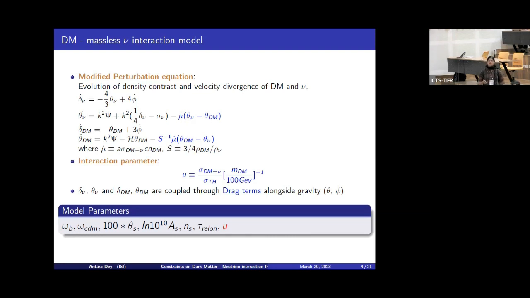And here the interaction parameter is U. This is a dimensionless parameter, and it basically depends on the cross-section of the dark matter-neutrino interaction. For our work, we have assumed that it is constant, but in general, it can be temperature dependent. So the model parameters for this interacting model are the 6 of standard ΛCDM plus the interaction parameter U.